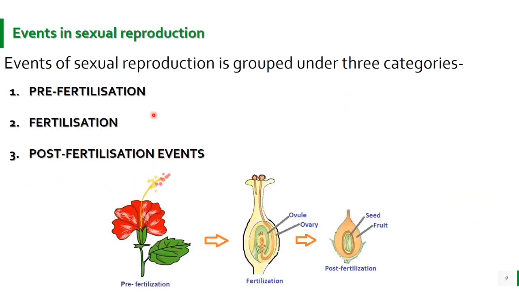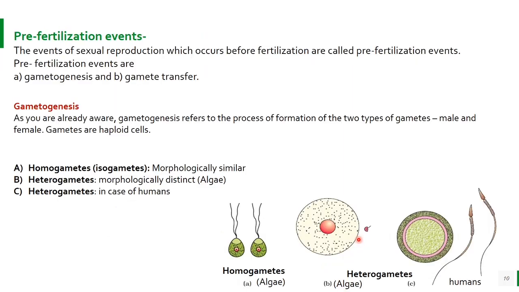Now coming to events in sexual reproduction. The events of sexual reproduction are grouped into three categories: pre-fertilization, fertilization and post-fertilization events. Pre-fertilization includes the formation of gametes, both male and female gametes. Fertilization is the fusion of these gametes, resulting in the formation of the zygote. Then post-fertilization changes are the development of the zygote into an embryo and then germination of seeds or maturity. The pre-fertilization events occur before fertilization, which is why they are known as pre-fertilization events.